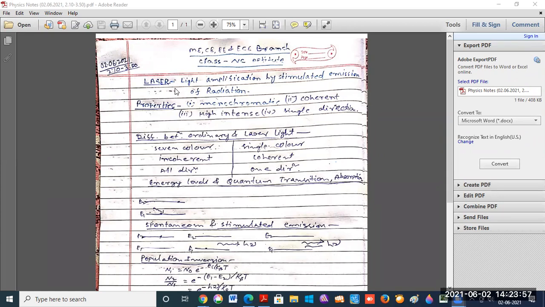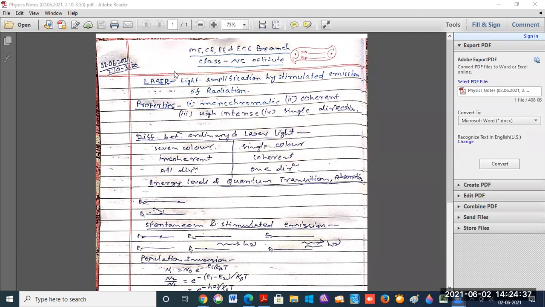So what have we discussed first? First, I told you the full form of laser: light amplification by stimulated emission of radiation. Second is the definition of laser. In the present day, some sources have been developed which are highly coherent.